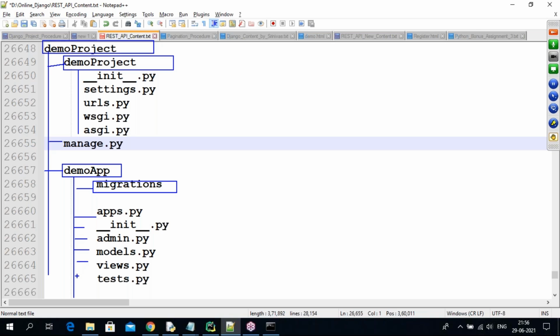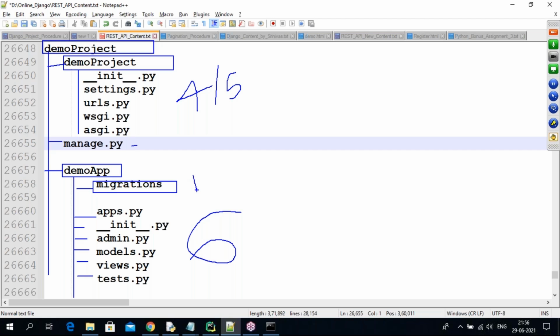These all are normal files only. 6 files you are getting here. In the latest version you get 6 files, otherwise 4 files. I'm using Django 2.0.5, so I'm going to get only the first 4 files, guys. So simply, 4 or 5 files you are getting, the latest one 5 or the old one 4. This is also coming manually. So this is one folder, guys. Totally, this is the structure.